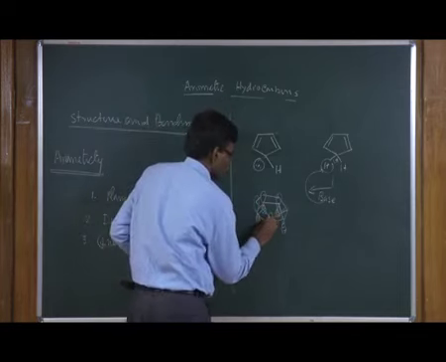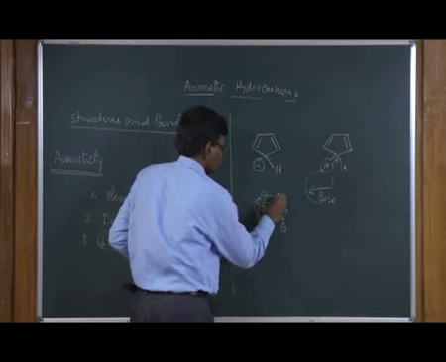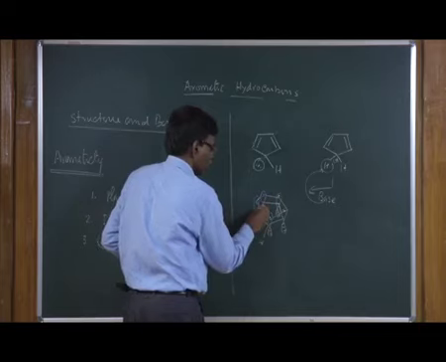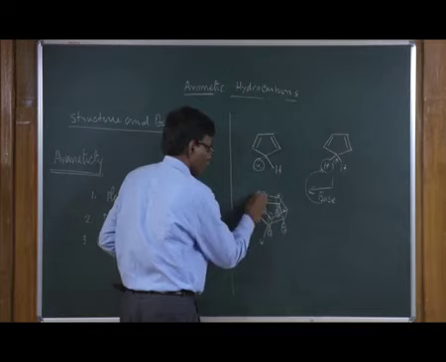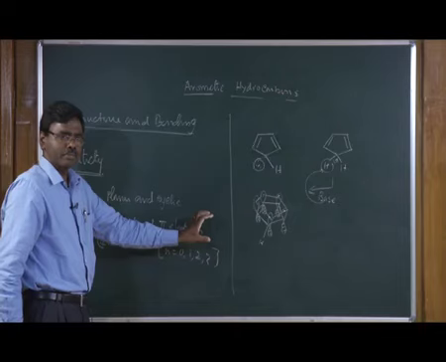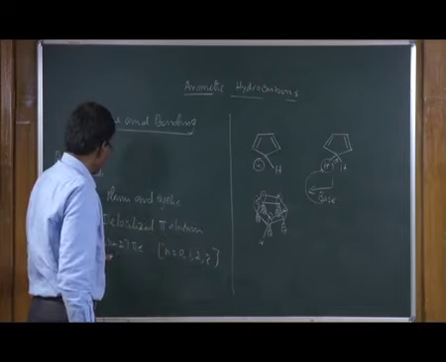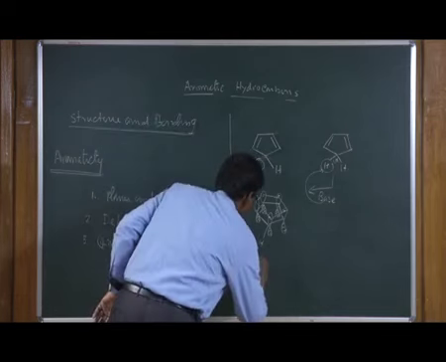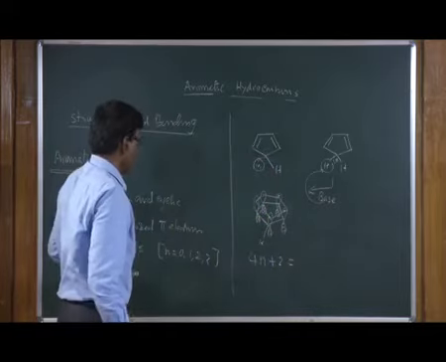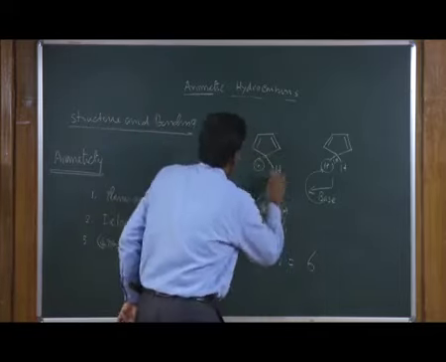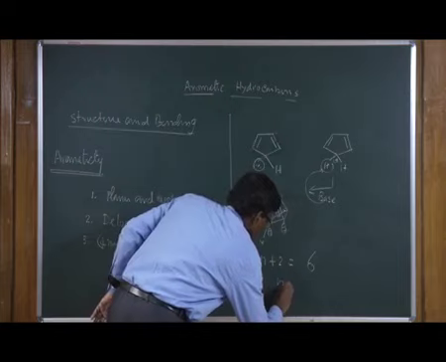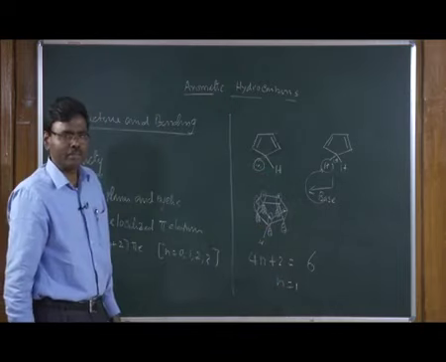You can see here this has 2 electrons, this has 1 electron, 1 electron and 1 electron. This is a pi bond, the overlap of this orbital gives a pi bond, and the lone pair of electrons, the p orbital overlaps, it makes delocalized pi electrons, right. So, if you now see whether it has 4n plus 2 pi electrons, you can see here it has 6 electrons, 4 are coming from the double bonds, 2 come from the lone pair, 6 electrons you have, n equal to 1. Therefore, this compound is aromatic.